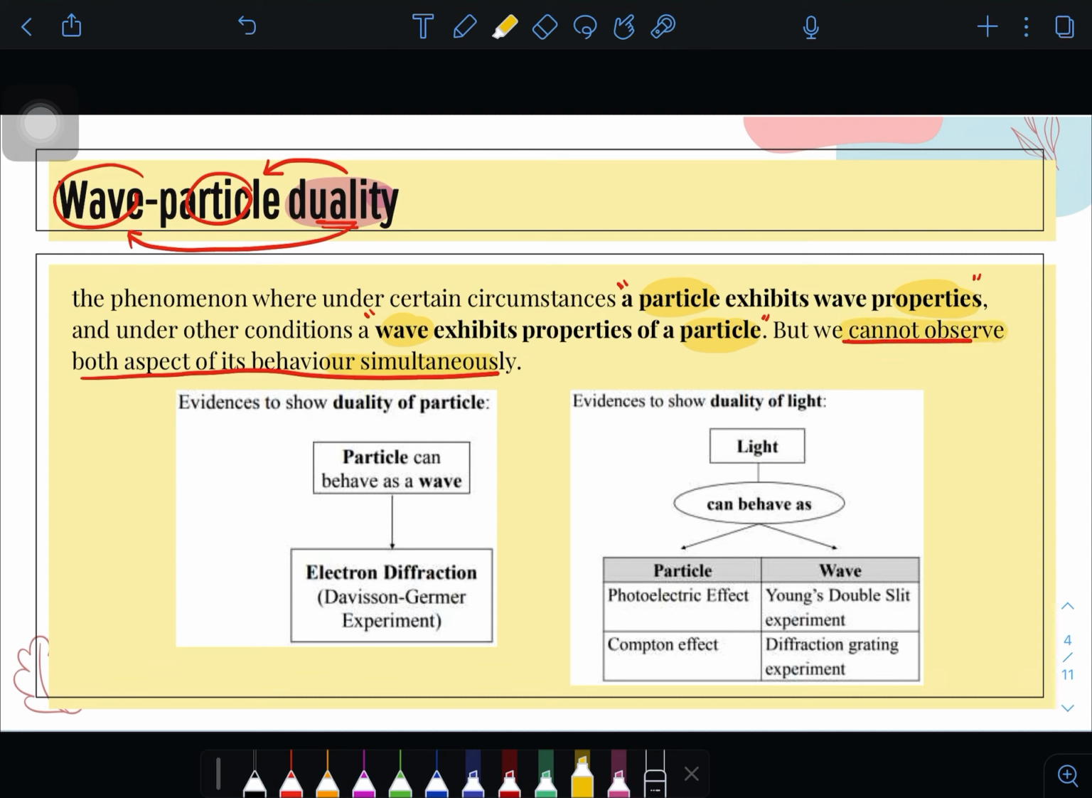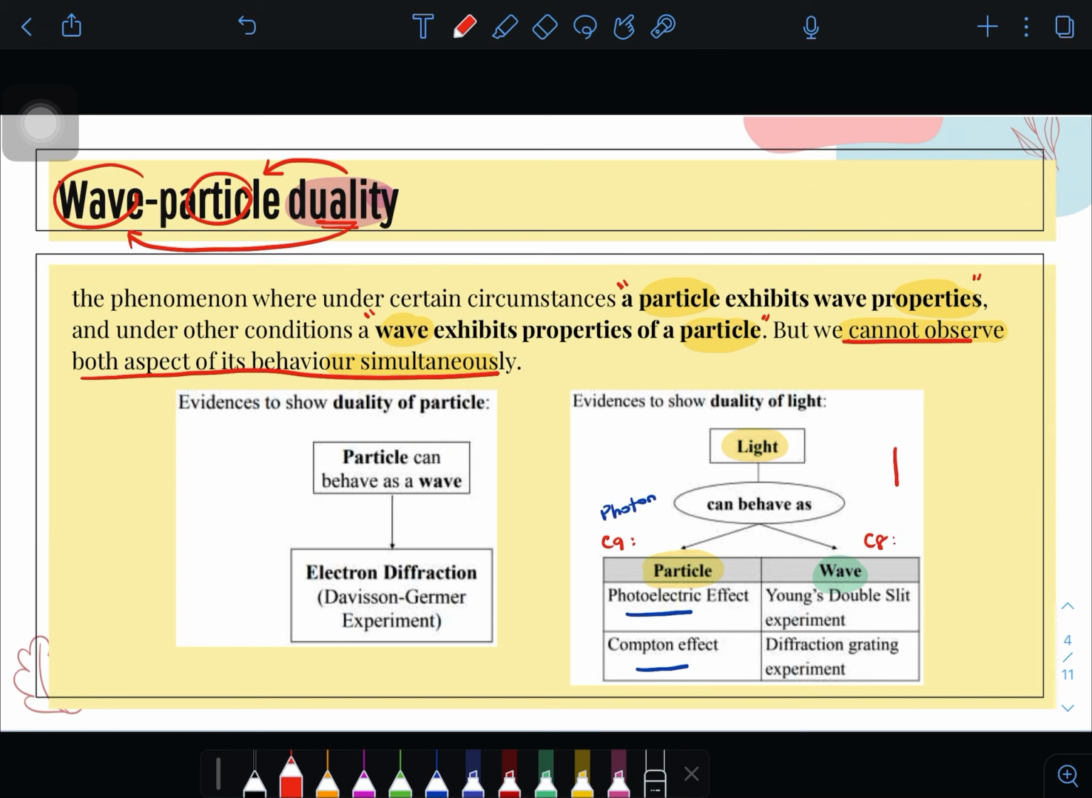Okay, so apakah contoh yang kita dah belajar which is ada duality? So we have learned in chapter 9 that the light can be observed as a packet. So light can behave as a particle. So Einstein kata light is a photon. So photon ialah photoelectric effects and Compton effect. So in chapter 9 kita belajar yang light behave as a particle. But in chapter 8 kita belajar light behave as a wave.